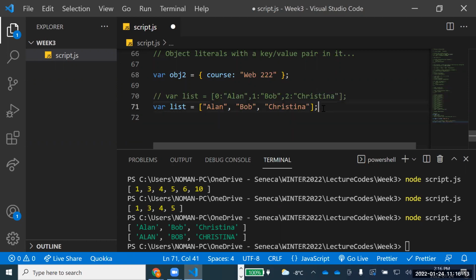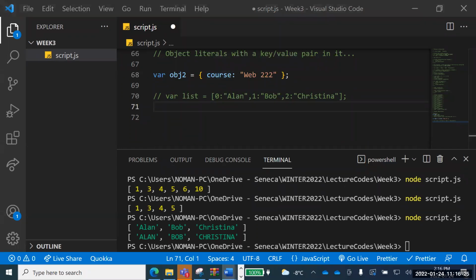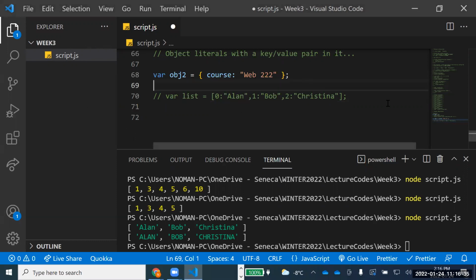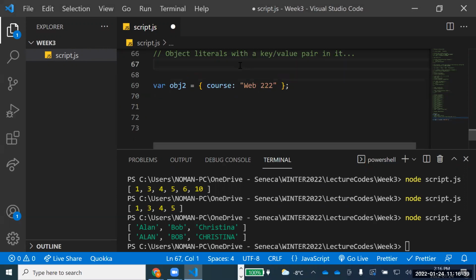Now objects are typically also that, but here we have the key in the form of a name. So here, let's take another example, and then we'll talk about this. I'll put that at the top, just so that it does not confuse you.